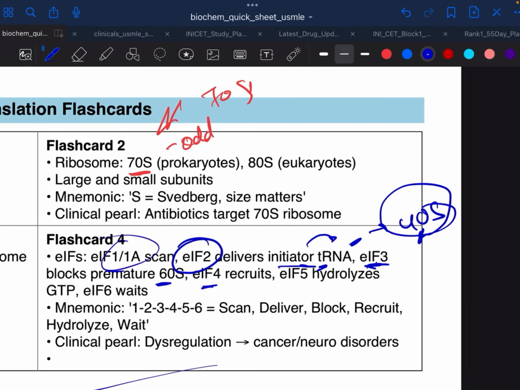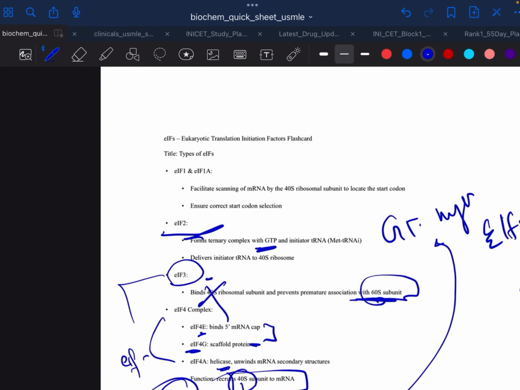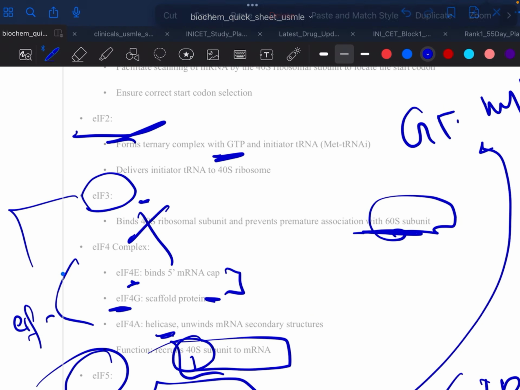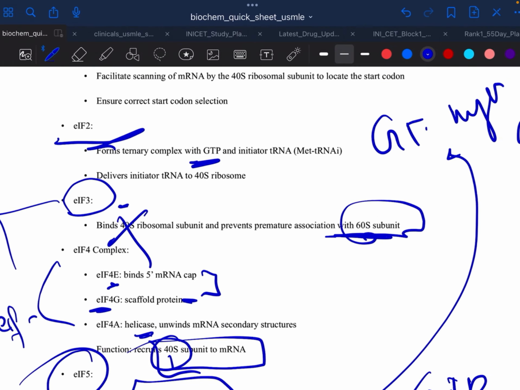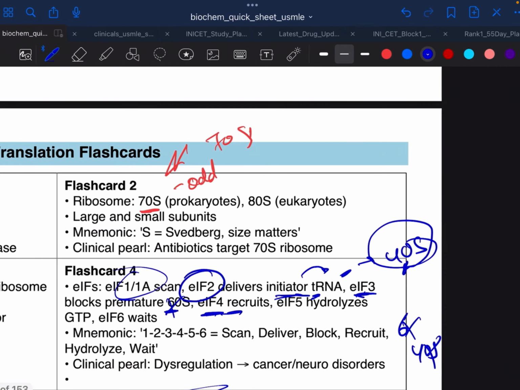Just remember eIF1 and eIF1A scan the whole mRNA sequence, and eIF2 first delivers the initiator tRNA, eIF3 blocks the premature 60S, and eIF6 blocks the 40S. And now eIF4 recruits everything. eIF4 has many parts like mRNA capping, scaffold protein forming, helicase binding, everything. Basically it recruits the 40S, because we have blocked the 60S earlier, now this is recruiting the 40S.